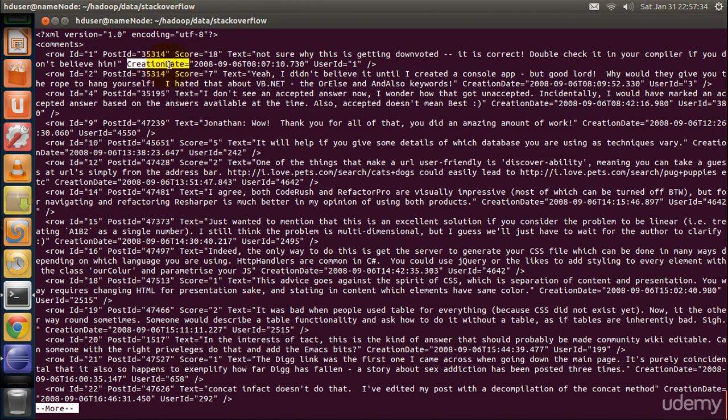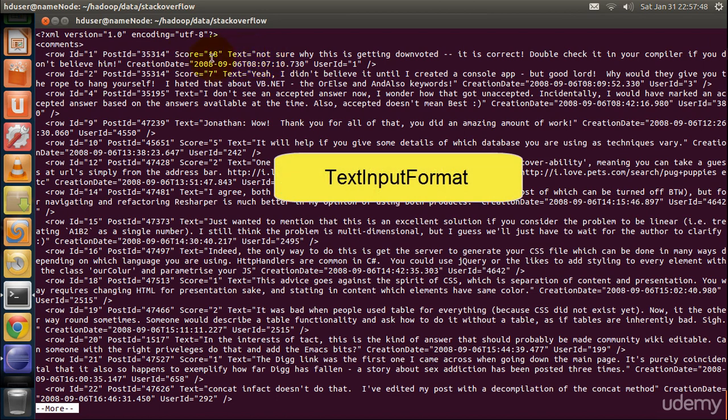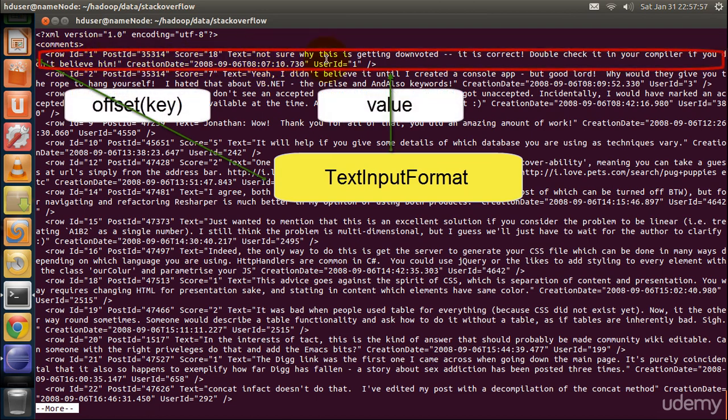From the creation field, we will get to know when this comment was made. Finally, we have the user ID of the user who made this comment. Since there is one comment per line, we can use text input format as our input format. In that case, offset will be the key and the comment will be the value.